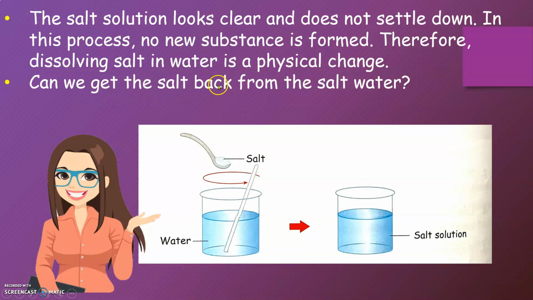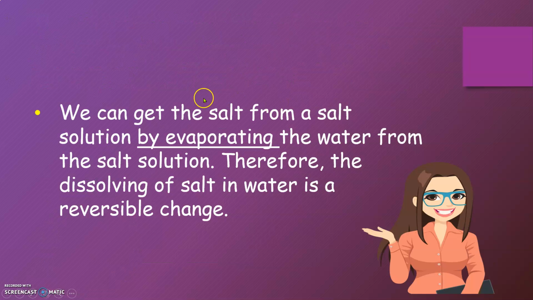Can we get the salt back from the salt water? We can get the salt from a salt solution by evaporating the water from the salt solution. Therefore, the dissolving of salt in water is a reversible change.